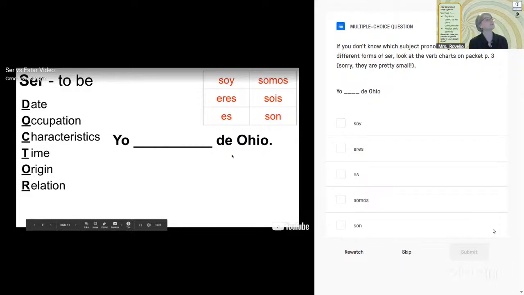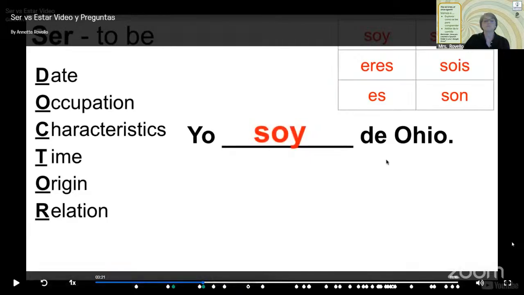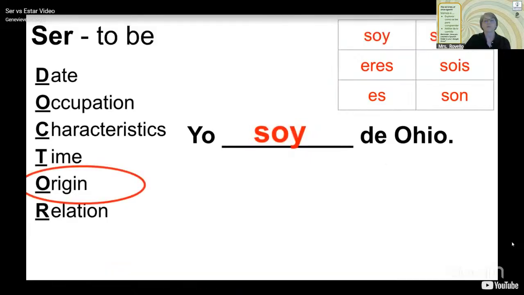Good, Marlecia, good. Malia, Joe Marion, muy bien. Arshad, how about you? Brooklyn? I'm from Ohio in this case. What would our answer be? Muy bien. So yo soy, right? Yo soy. I am from Ohio. Good job, you guys. Okay, let's go on to the next one. Yo soy de Ohio. And we did this because this is origin.